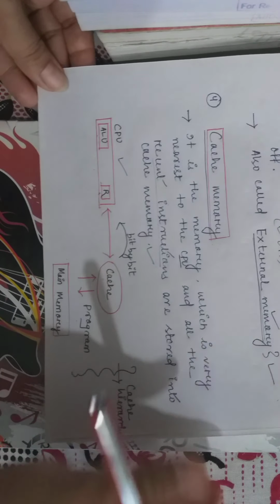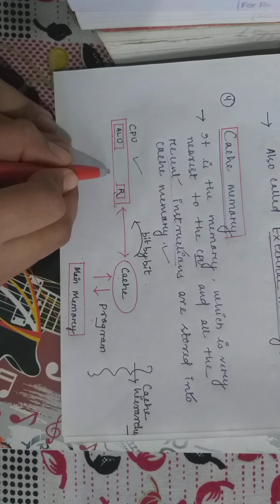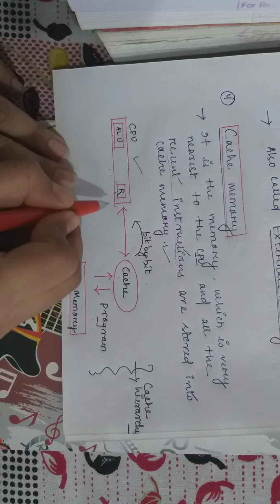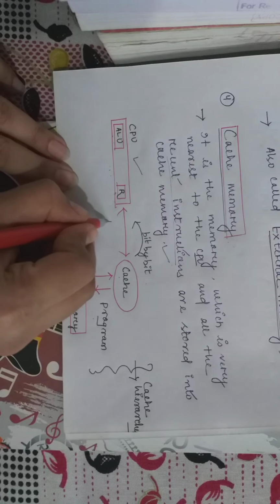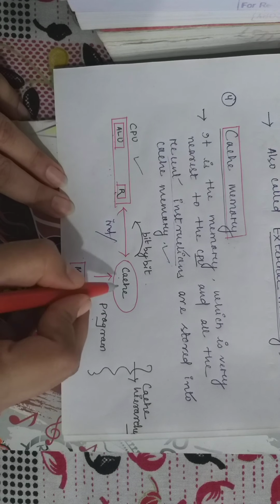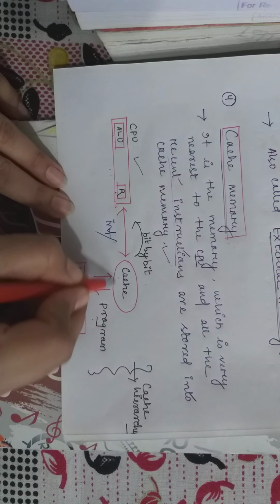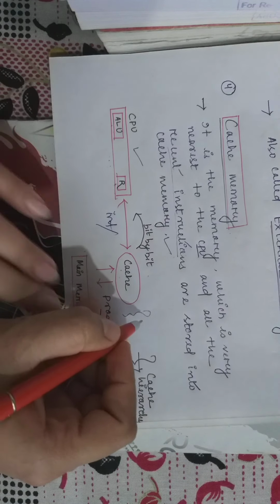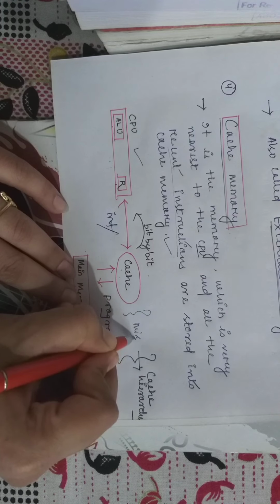When a processor wants some information, address or data bytes from the cache, but it is not available in cache, this scenario is known as a cache miss.